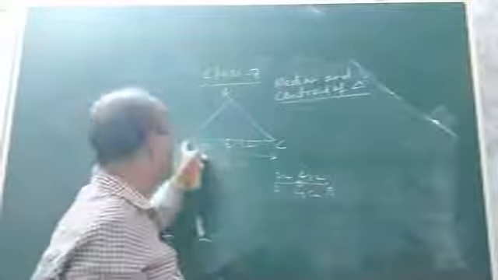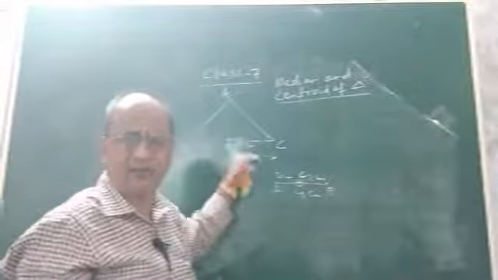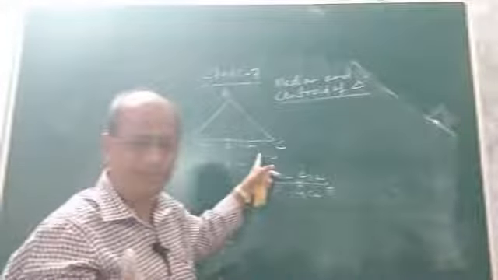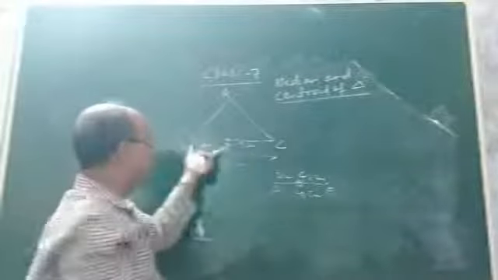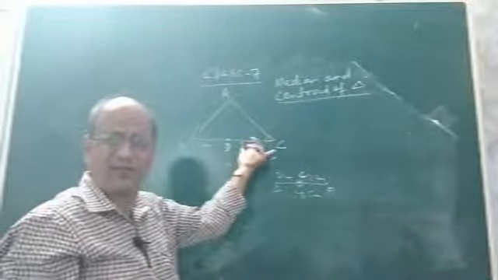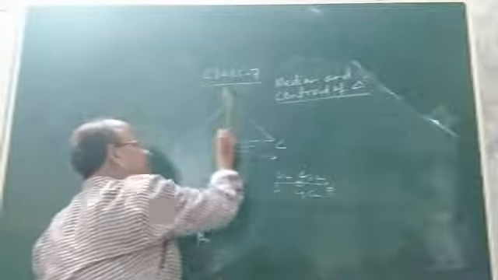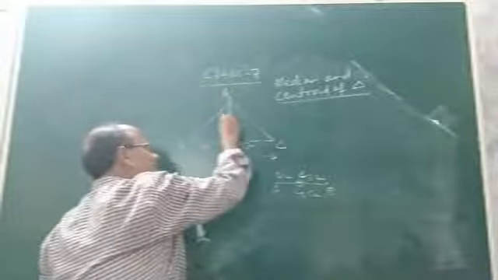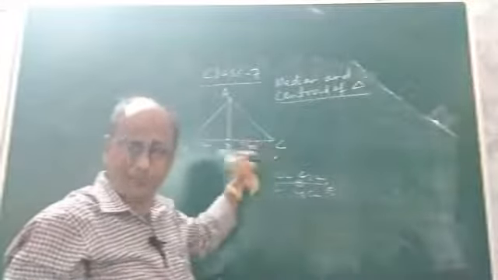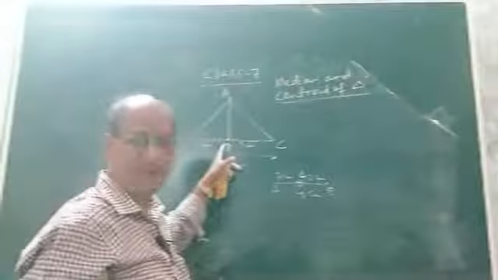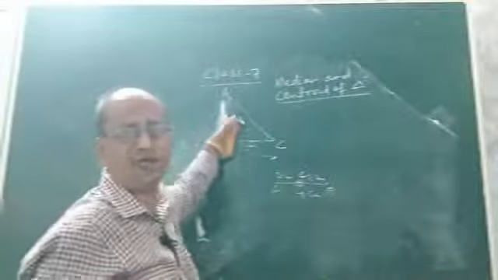Now look at the 3 vertices. Which side have we considered in this case? BC. Suppose D is the midpoint of BC such that BD and CD are equal, 3 cm each. Now join this midpoint to the opposite vertex. D is a midpoint of BC. Now this midpoint you join to the opposite vertex. Which is the opposite vertex?